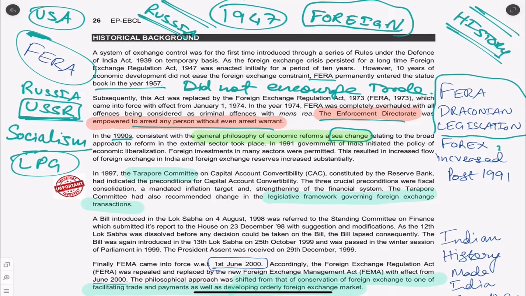That is why foreign exchange, or Forex, as we call it in short form, has increased after 1991. Because the government changed their viewpoint. The government changed their mindset. What they used to say before was no. They used to say no to foreign trade. They started to say yes, because it was also a necessity, and around the world socialism started to fail. Correct? And capitalist countries like the USA or Japan or South Korea, all these countries started to prosper. And the USSR itself broke down.